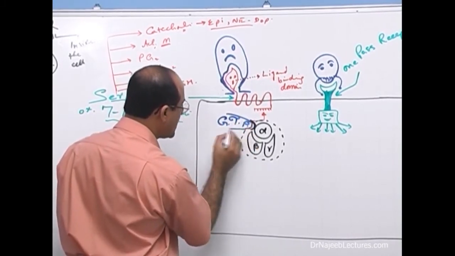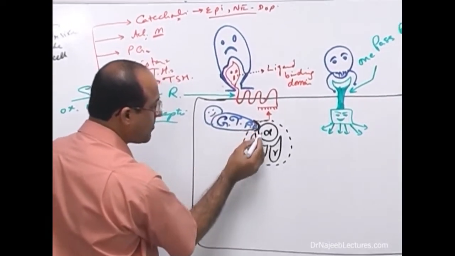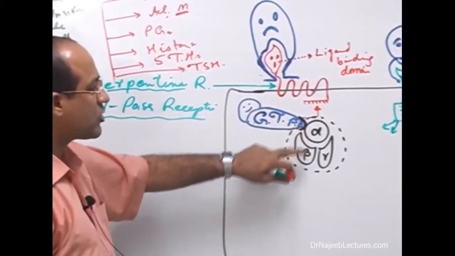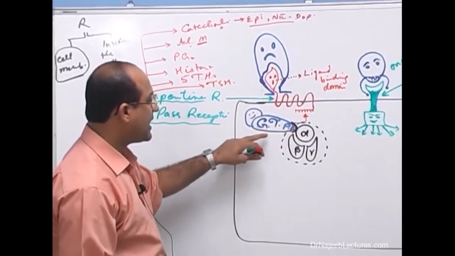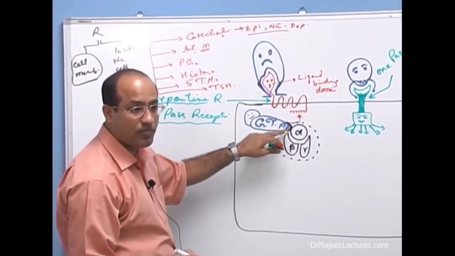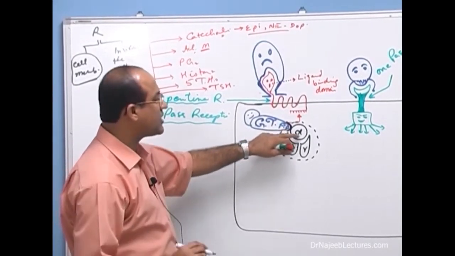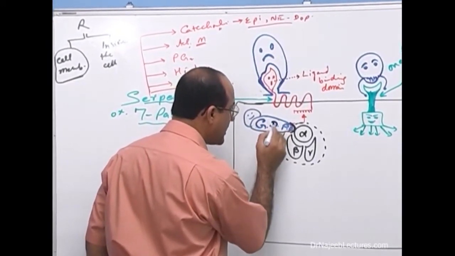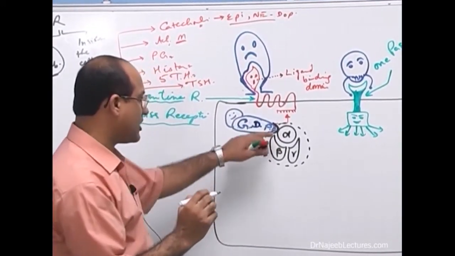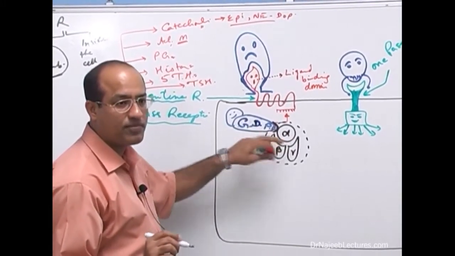You know, GTP binds with where? GTP is binding with the G protein. The G protein consists of alpha unit, beta unit and gamma unit. So this black one is the G protein and this is the GTP molecule. If the GTP molecule is binding here, it is very rich in energy and it becomes active. If one phosphate is broken, then it is GDP, and the energy level of GDP is low. So with GDP attached, the G protein is inactive.